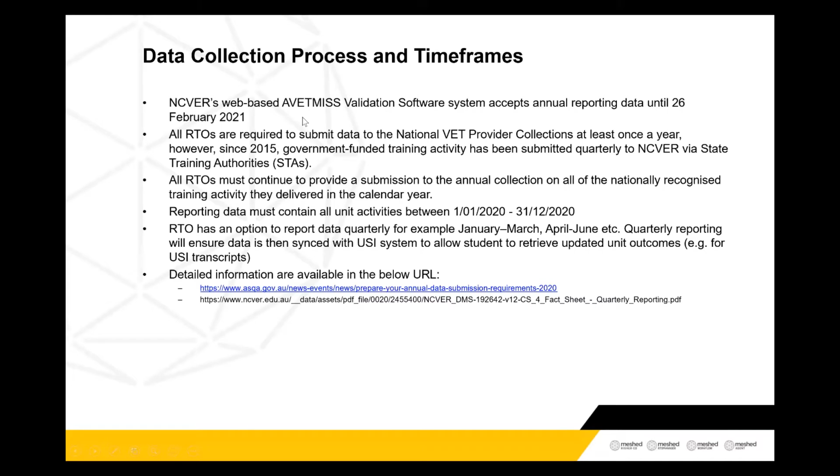Okay, so the first one is data collection process and time frames. The NCVER web-based AVETMISS software system accepts your annual data reporting until 26th of February 2021. Normally it's the 28th of every year, but this year, because the 28th falls on the weekend, you must submit all your data, which is from 1st of January 2020 until 31st December, the activity that you have undertaken, before or on 26th of February 2021.